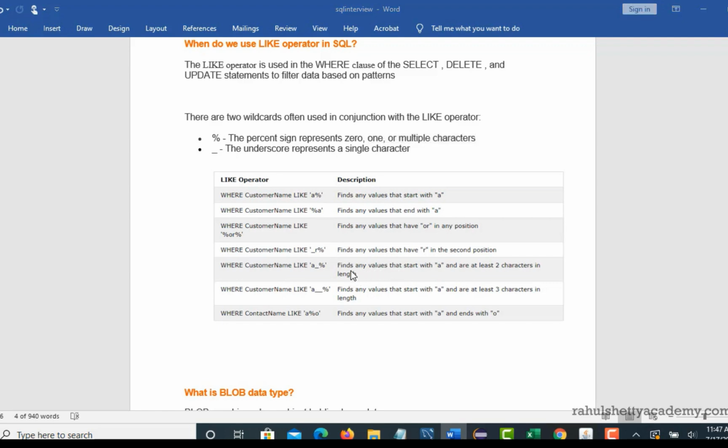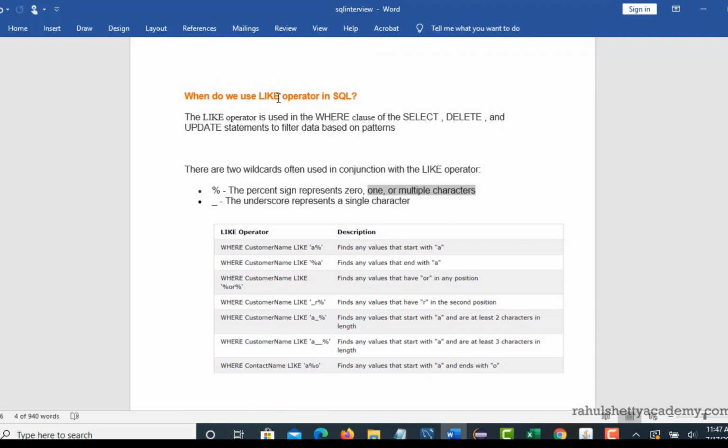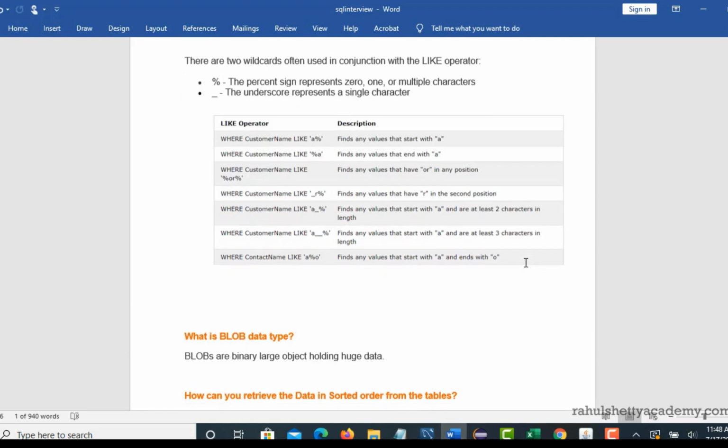Here we put the last character, right? So like this, you can try different combinations by going through this table. However, you can download this document once you complete 100% of the course. You can ask me and I can share it with you. So the overall goal here is to understand the like operator and what wildcards you use with the like operator is the concept you want to grab.